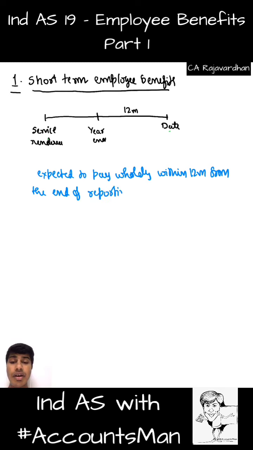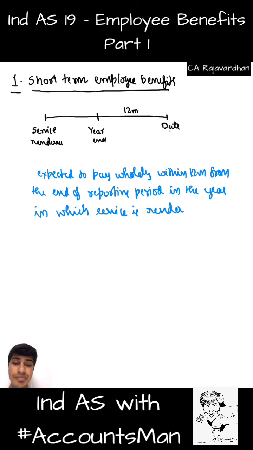From the end of the reporting period in the year in which service is rendered. Yeah, this is the date on which service is rendered.